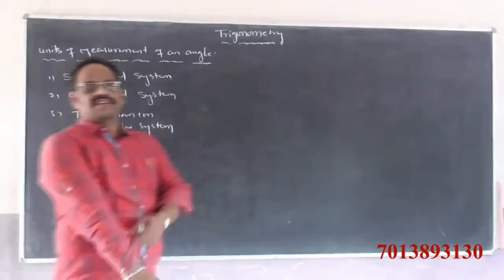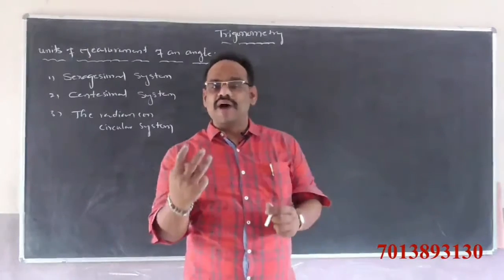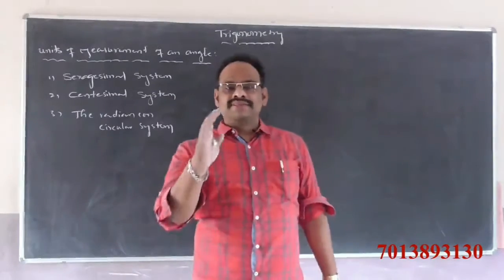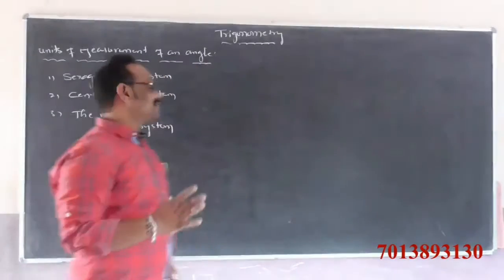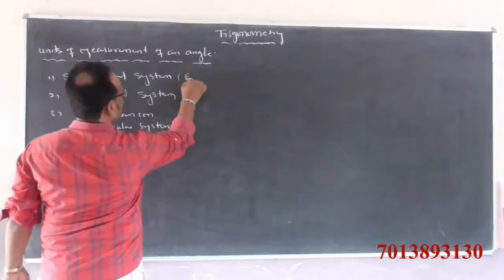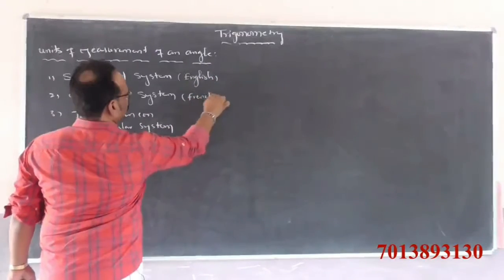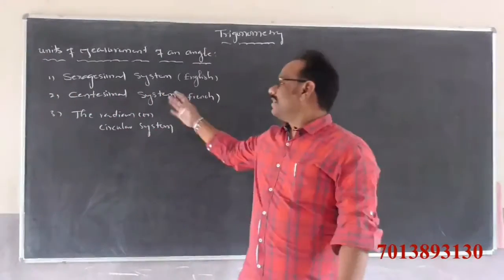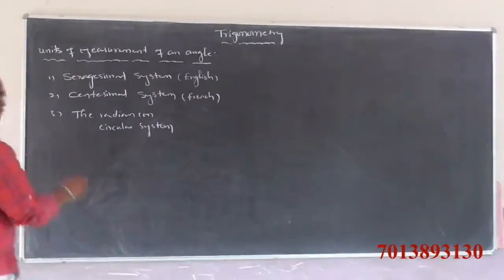How to measure the angle? We know that we have three systems to measure the angle: hexadecimal system, centesimal system, and the circular system. Hexadecimal system is nothing but the English system, and centesimal system is the French system. Let us discuss one by one here. What is the hexadecimal system?